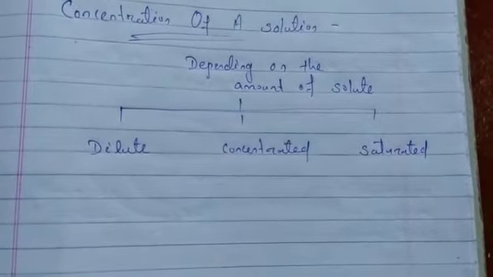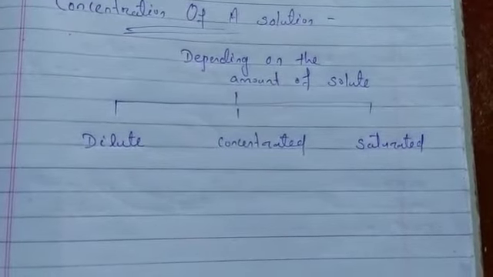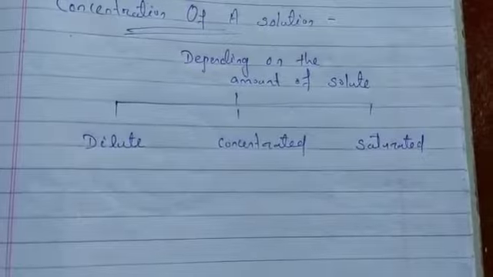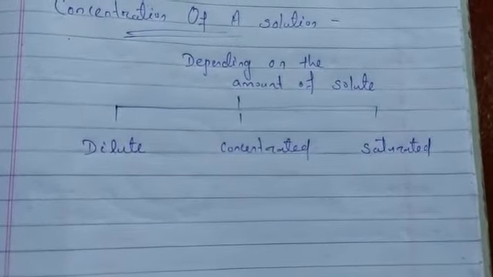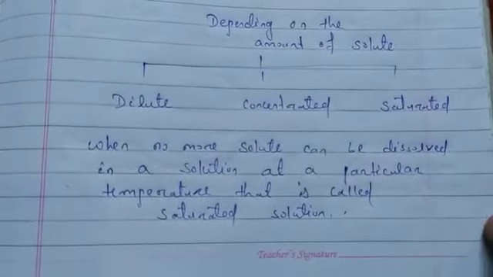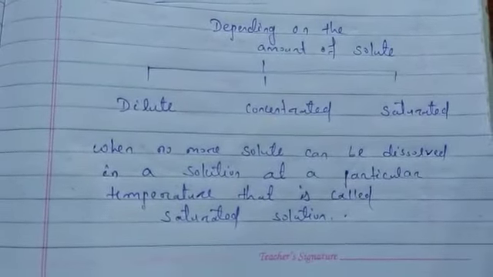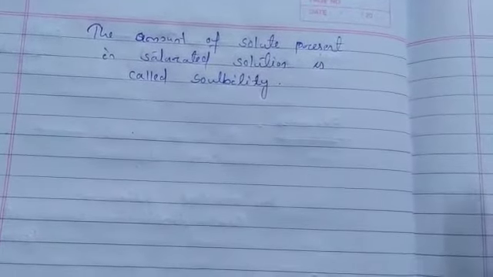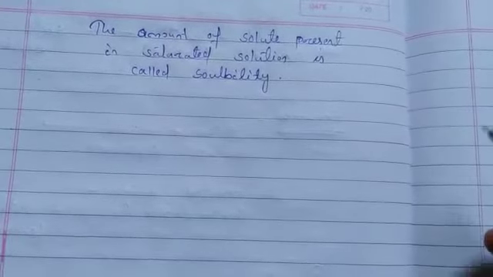The amount of solute present in the saturated solution at this temperature is called its solubility. So when no more solute can be dissolved in a solution at a particular temperature, that is a saturated solution, and the amount of solute present in the saturated solution at this temperature is called its solubility.